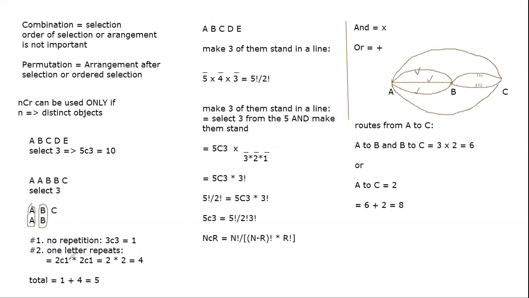One of the 2 groups, so that's 2C1. Now let us say I select the double A. I can still select a B or a C for the third letter, so 2C1 again. So I have 2 times 2, that's 4. So 1 plus 4 is 5.